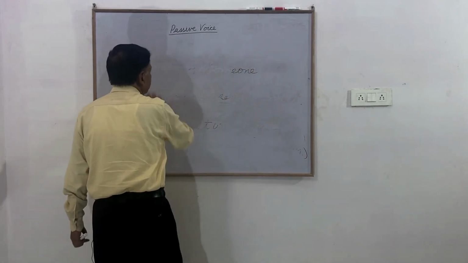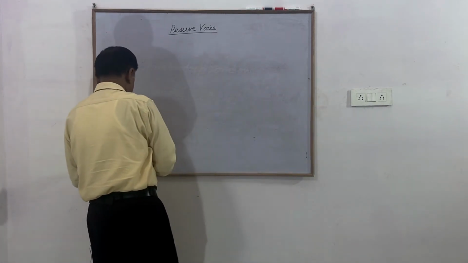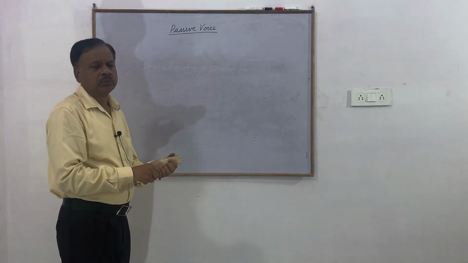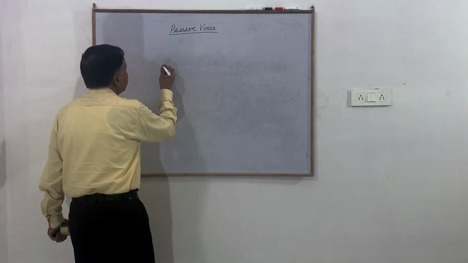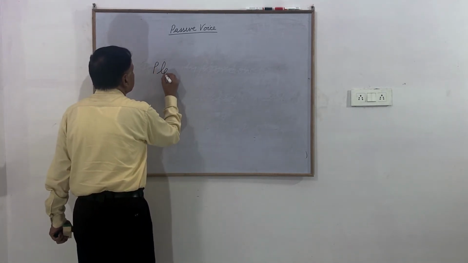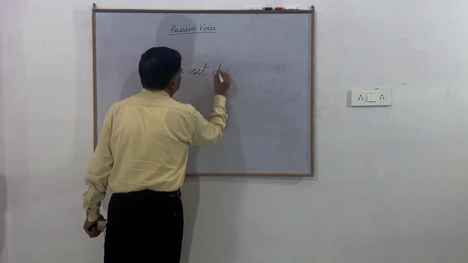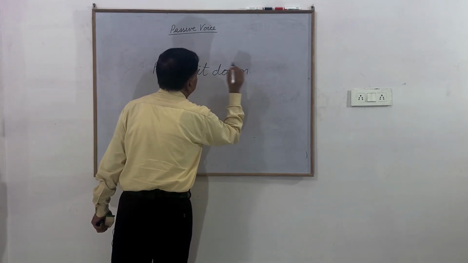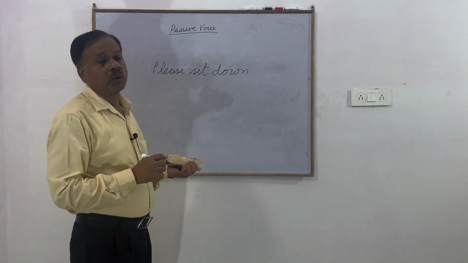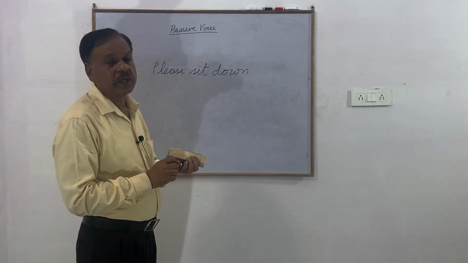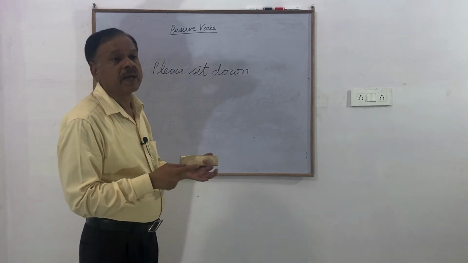Then I come to the imperative sentence. This sentence has crept into some unauthentic books. I can say, like, please sit down. Please sit down. This is a sentence which I have seen coming in the question paper also, being set in the question paper. Why? Because it crept into some books by some author.